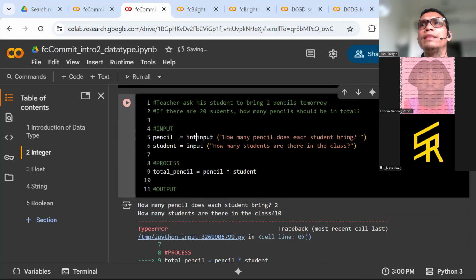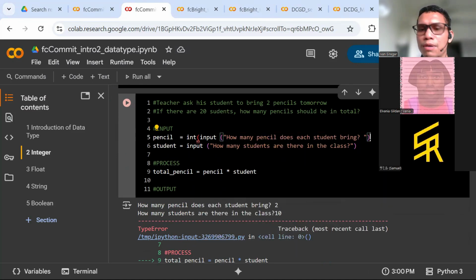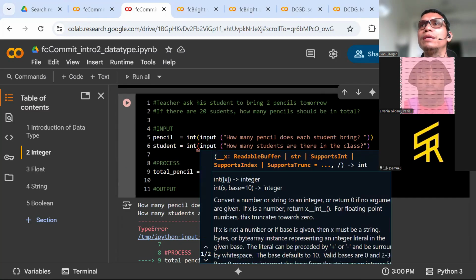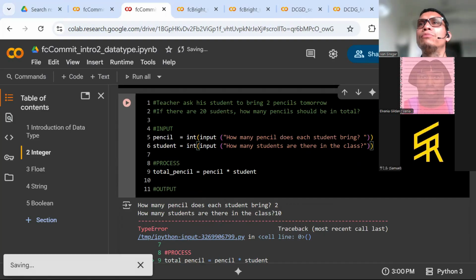You put INT to indicate that your input will be converted into an integer. So that's why along the way until today kita projectnya homeworknya selalu ada INT kan. Itu untuk membuat inputnya menjadi integer.